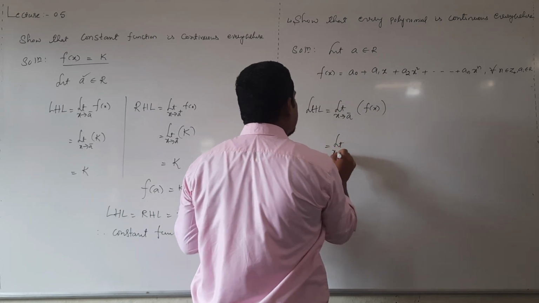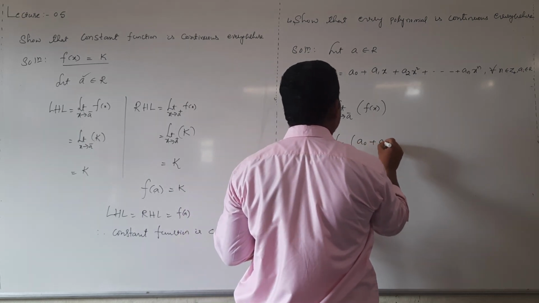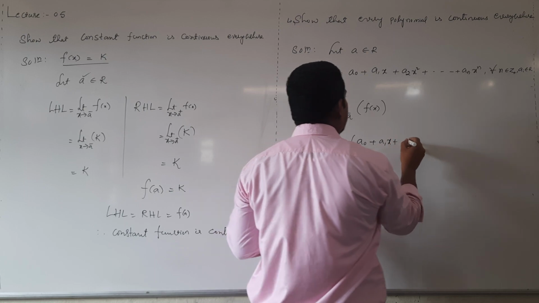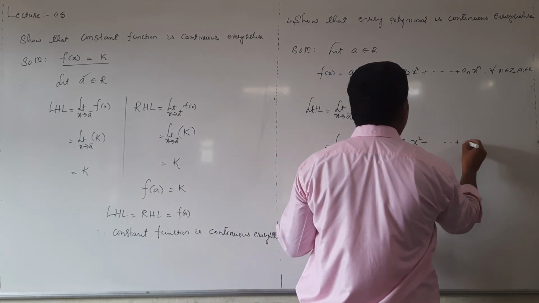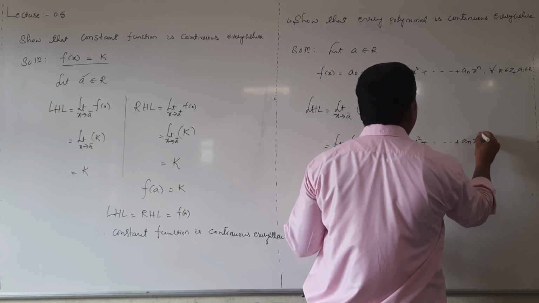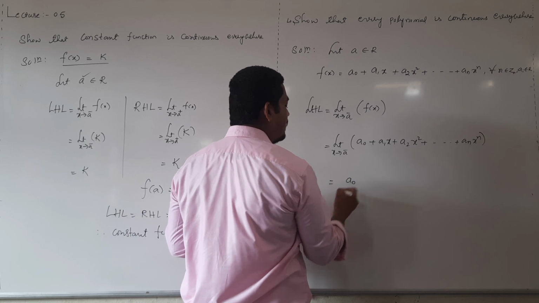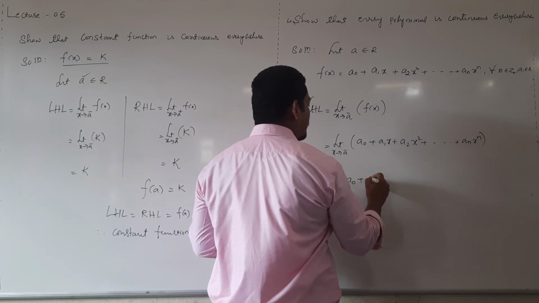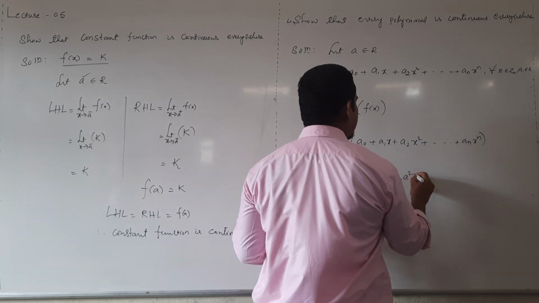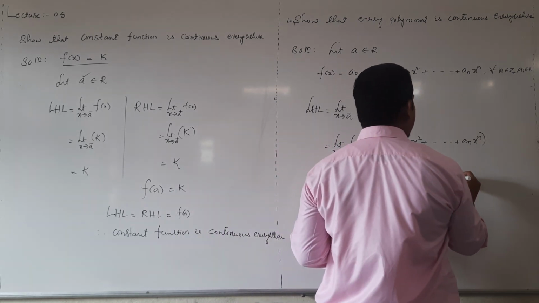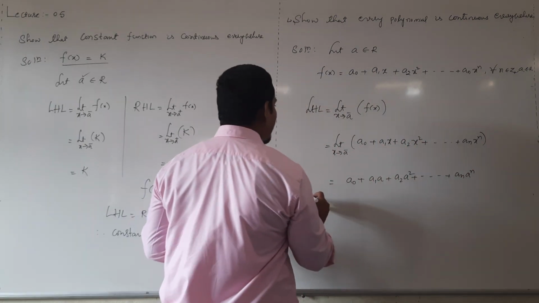Then extending to a minus, what is f of x? a0 plus a1x plus a2x square plus and so on plus an x power n. Now apply limit, then a0 is independent of x, it will be a0 only, plus a1 into a plus a2 into a square plus and so on an into a power n. This is left hand limit.